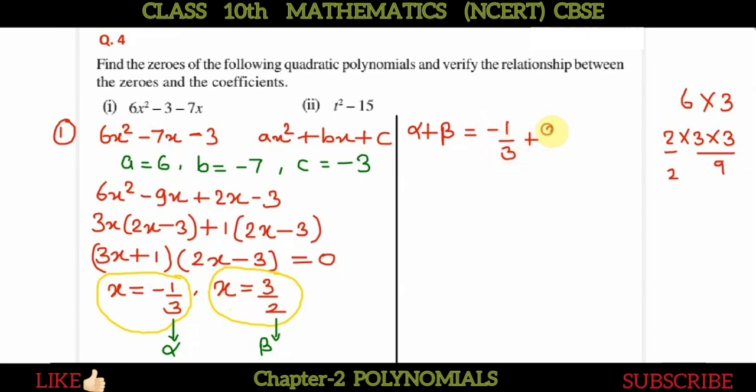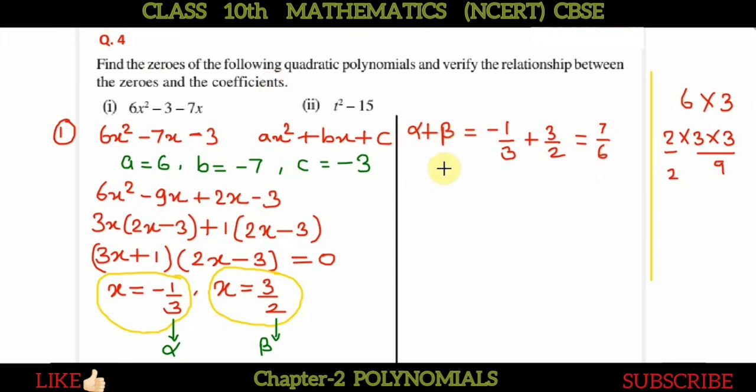So we will take its sum. Keep it aside as rough work, and if you solve it, we will get 7 by 6.